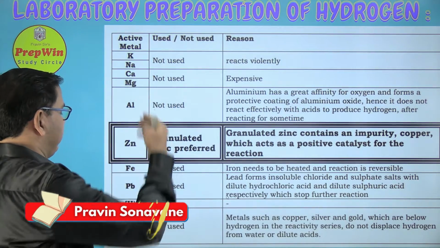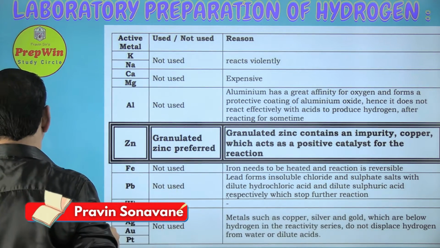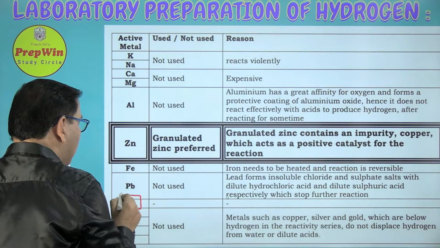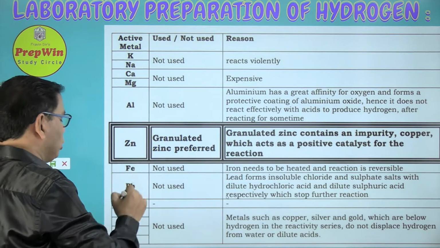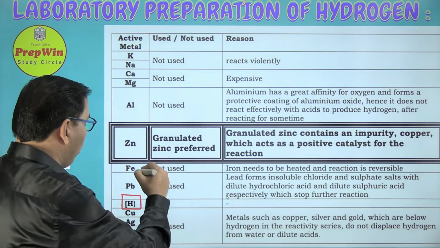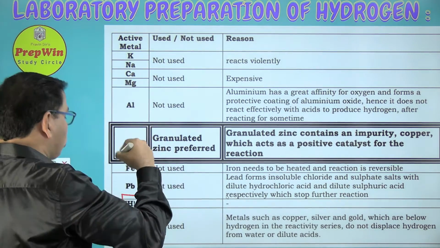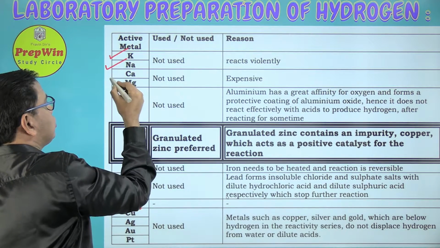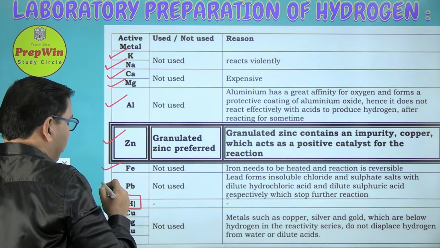So here we have all these metals. As per the reactivity series, position of the hydrogen is here below lead, below Pb. So we can use only those metals to get hydrogen gas who are above the hydrogen in the reactivity series. So who are above the hydrogen in the reactivity series? Potassium, sodium, calcium, magnesium, aluminium, zinc, iron, and Pb.